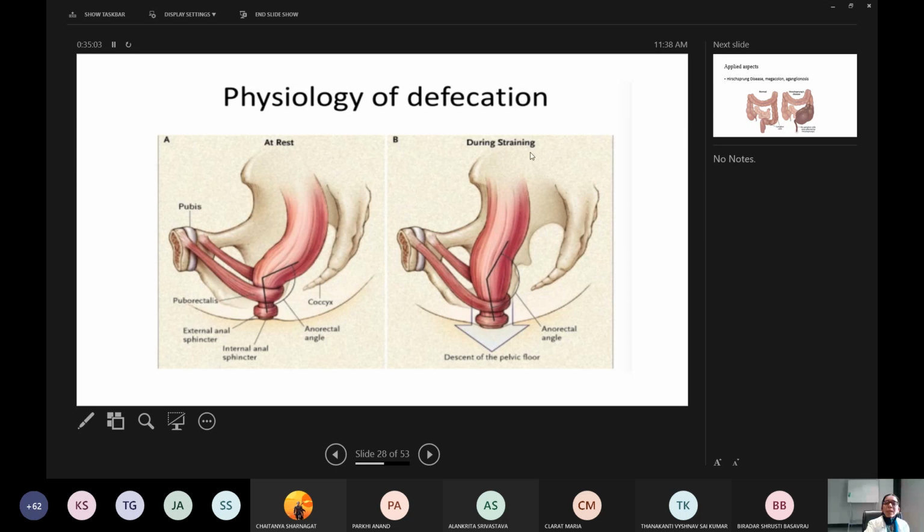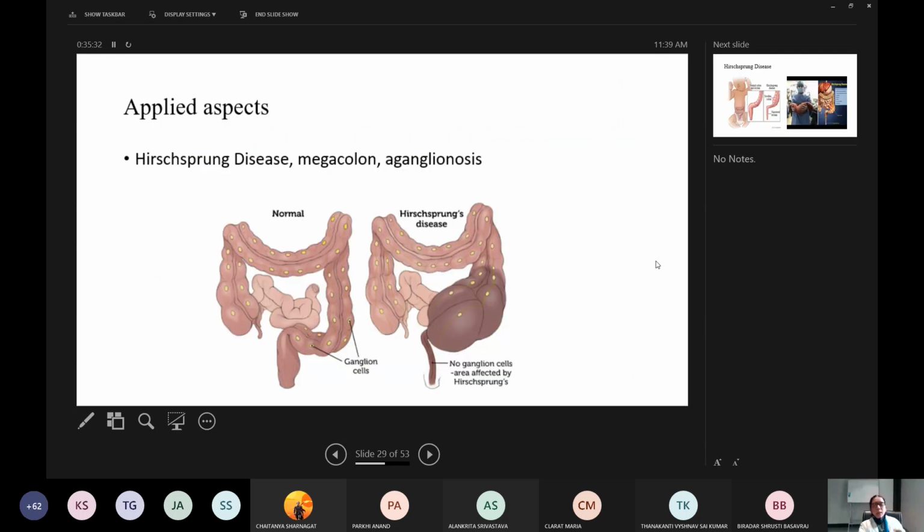So during straining or defecation, what happens? This angle, the anorectal angle, will be obliterated. So the sigmoid colon and rectum will come into alignment, and the content will be poured into the rectum and descend to the pelvic floor, and these muscles will be contracted. So this is about the angulation in defecation.